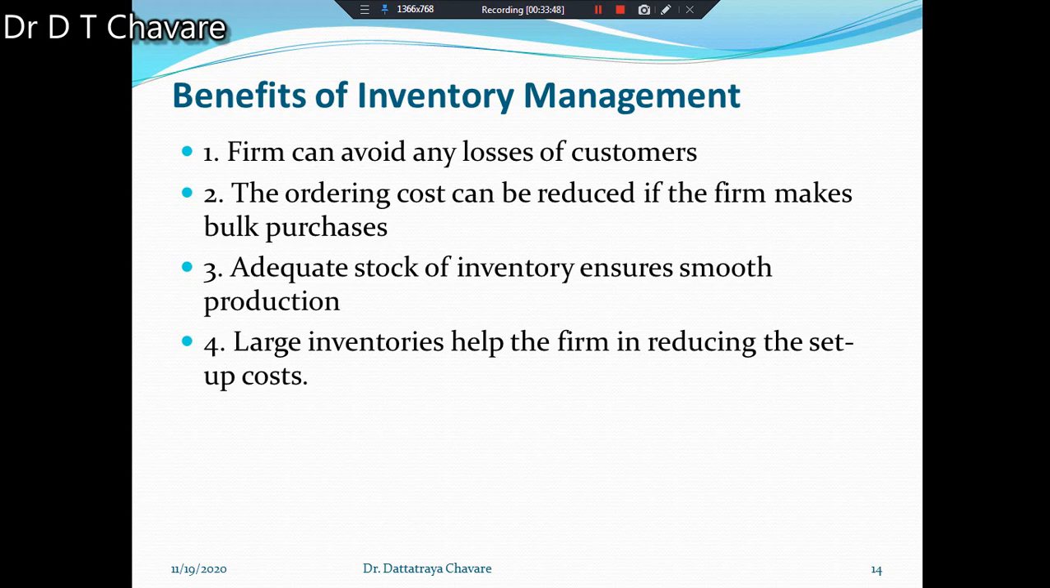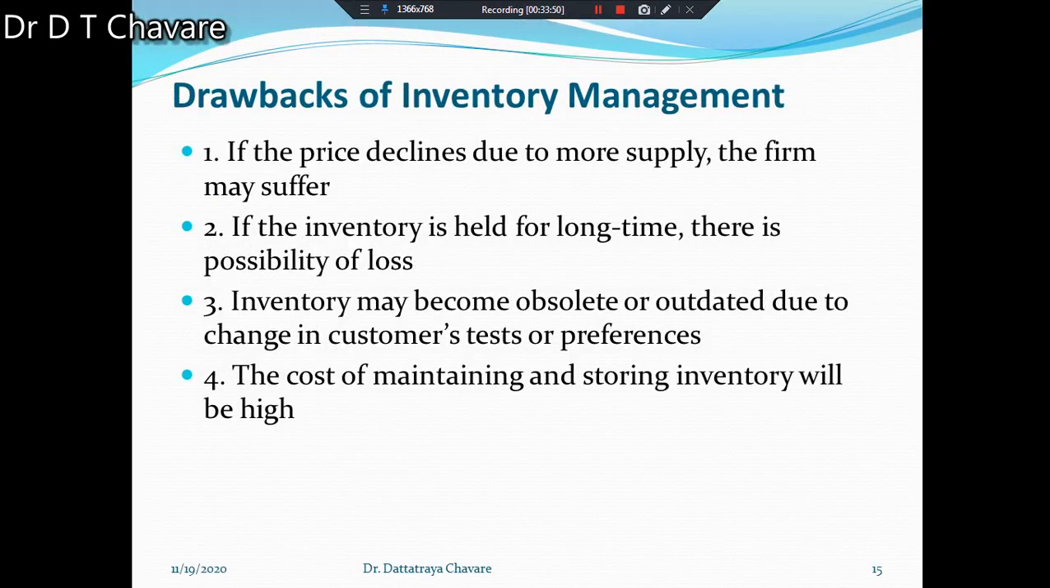Now we have to study the second side of the coin, that is, the drawbacks of inventory management. What are the drawbacks of inventory management? There are some risks or costs involved in inventory management, and those drawbacks we also have to study. If the price declines due to more supply, the firm may suffer. This is the first drawback.